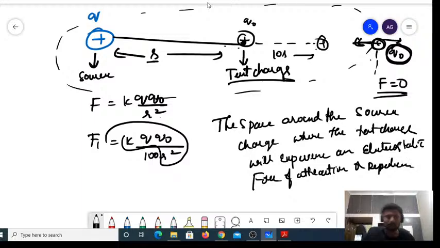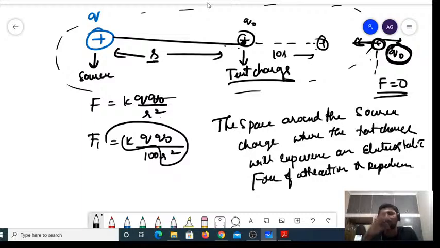Such a region around a source charge will be called an electric field. I repeat. The region or space around a source charge where the test charge experiences electrostatic force of attraction or repulsion due to a source charge.